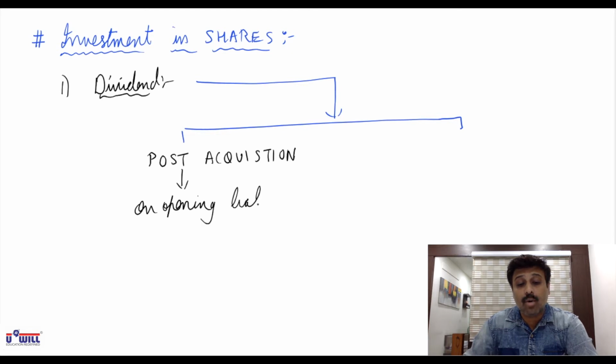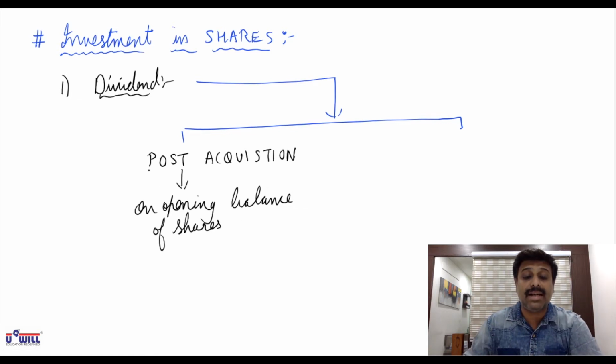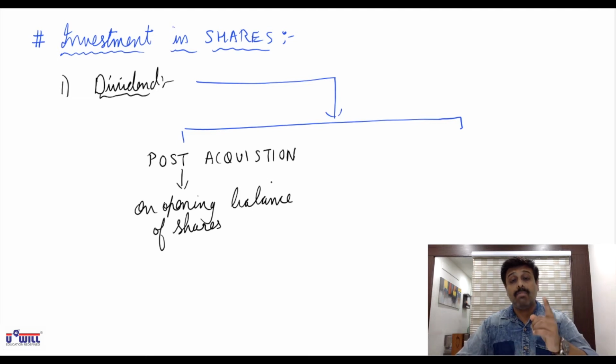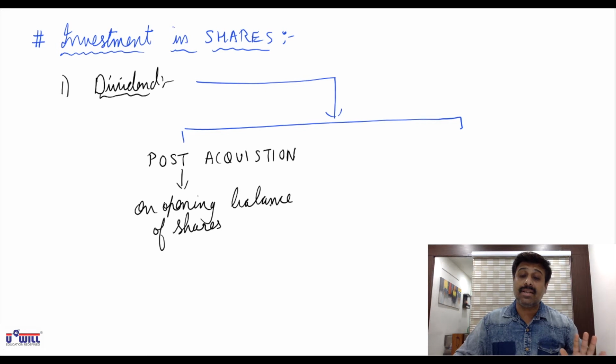Whatever is the opening balance of shares in the investment account, whatever dividend you earn on that would always be considered as post acquisition, because you already had the shares in the past years, means you were already the owner of the company when the company gave the dividend. You deserve to get that dividend.